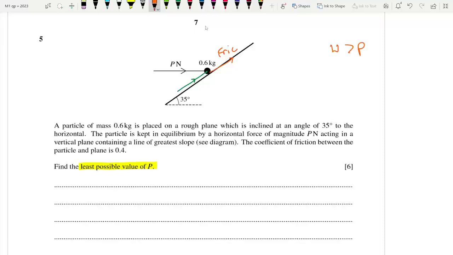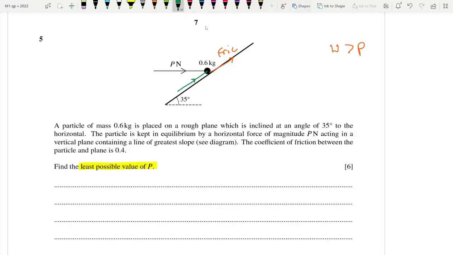But if they asked us to find the greatest value of P, it would have been friction plus weight equal to the component of P. Why? Because then P would be so great that it would almost push the particle up. And friction would act downwards along with the weight to prevent it from going up. Alright, so let's try to solve this.